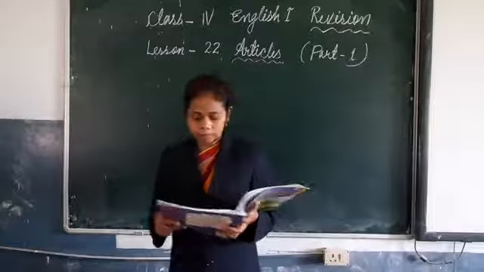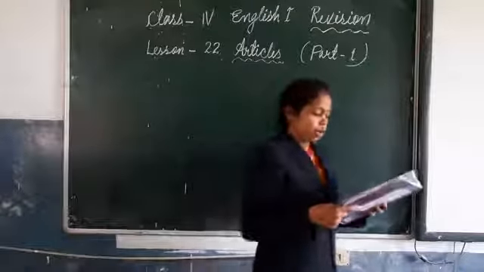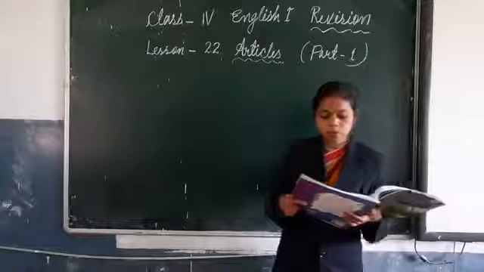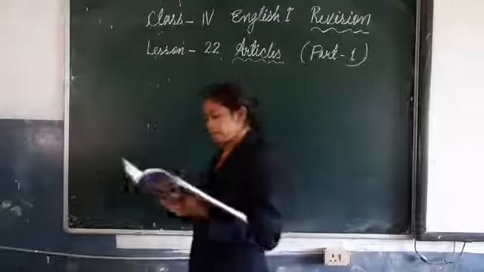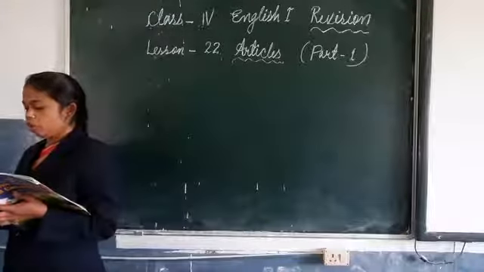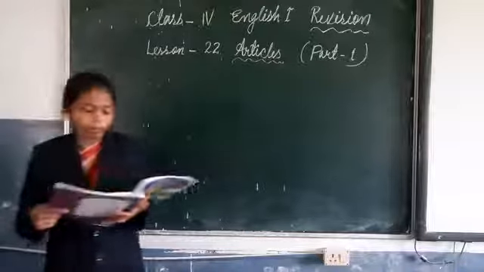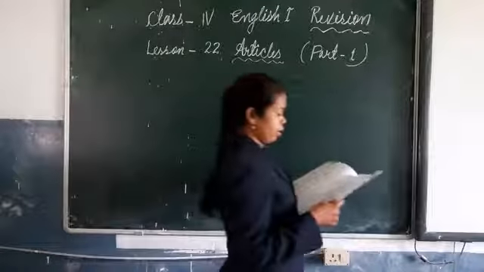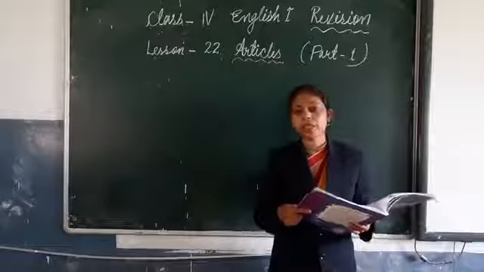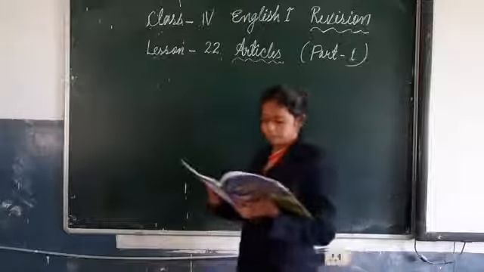Understood? Okay. We use the when we speak of a person, creature or thing which has been spoken of already.